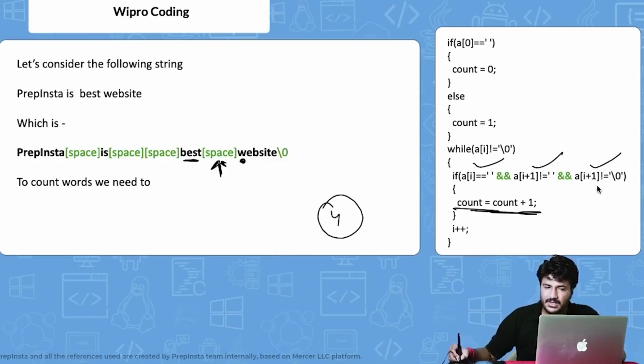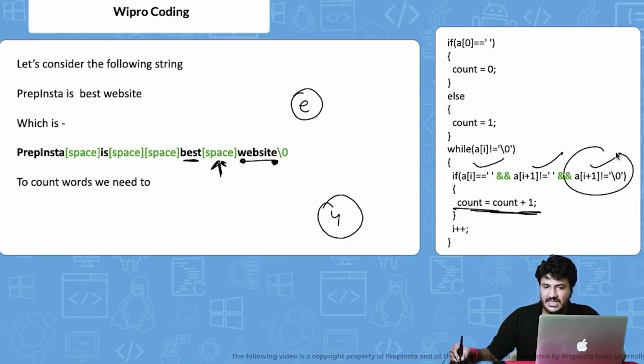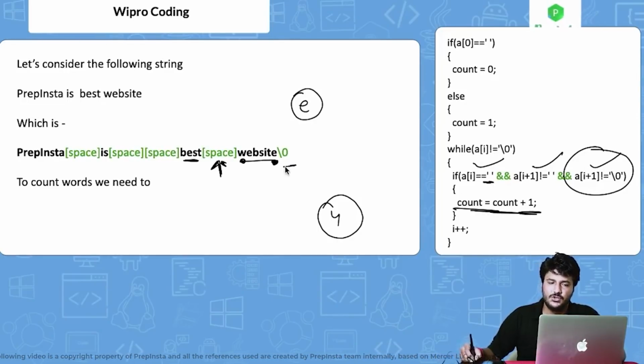So now what would happen is it has increased till E, it will remain constant, right? Now at E, what will happen here? Obviously at E, this backslash 0 is encountered. Obviously now the loop will end, and obviously there's no space also, right? So the final count value will remain as 4.